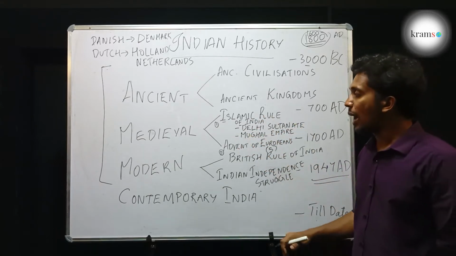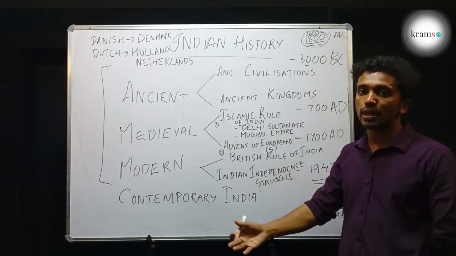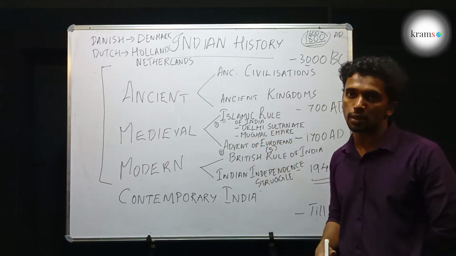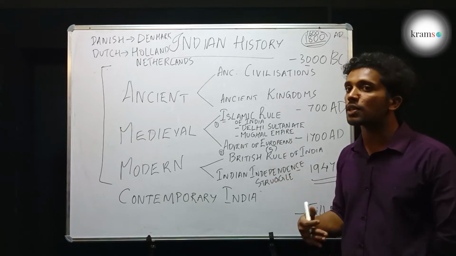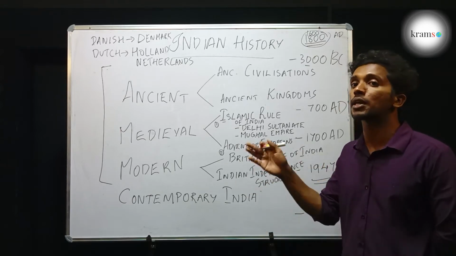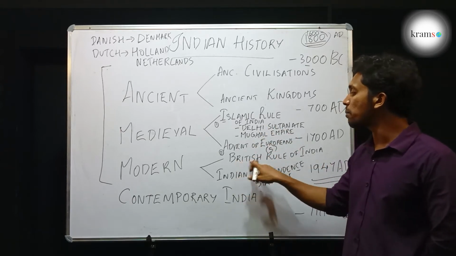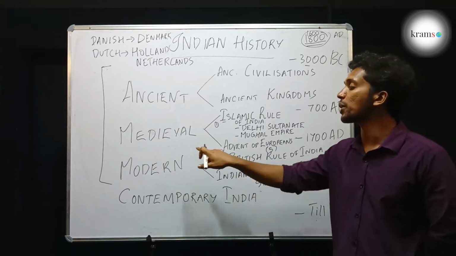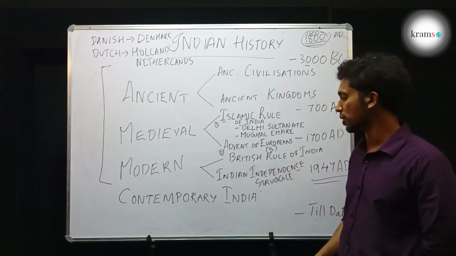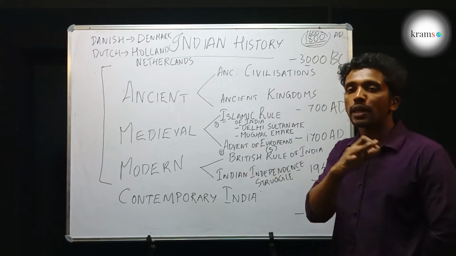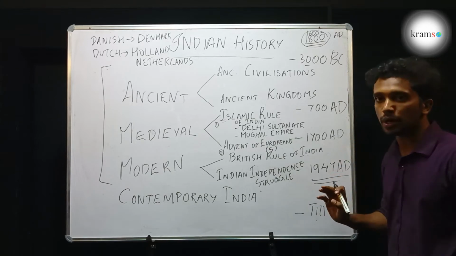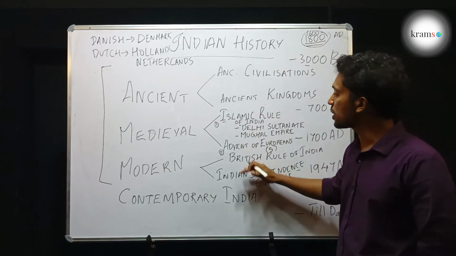And then in the subsequent history, Europeans came to do trade in India. And they had alliances with the rulers. They tried to get support from the rulers, and ultimately they started to overpower these rulers, and among them the Britishers established their role in India, which happened during the modern period of Indian history. And then the Indian independence struggle started, and finally in 1947 AD we got independence, and our history during these 3 periods ends here.